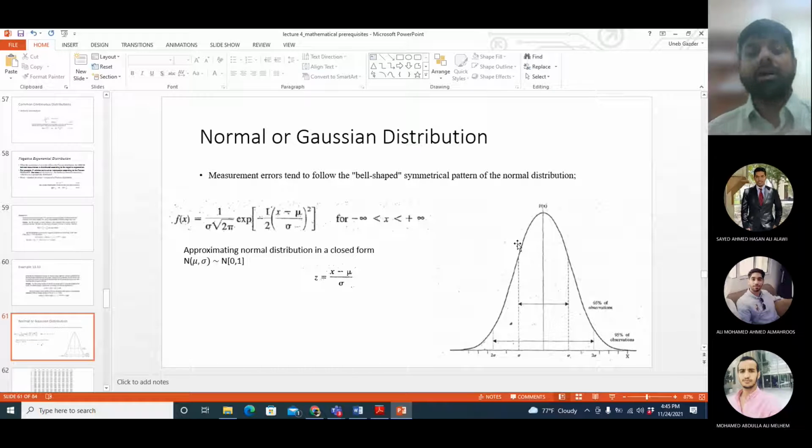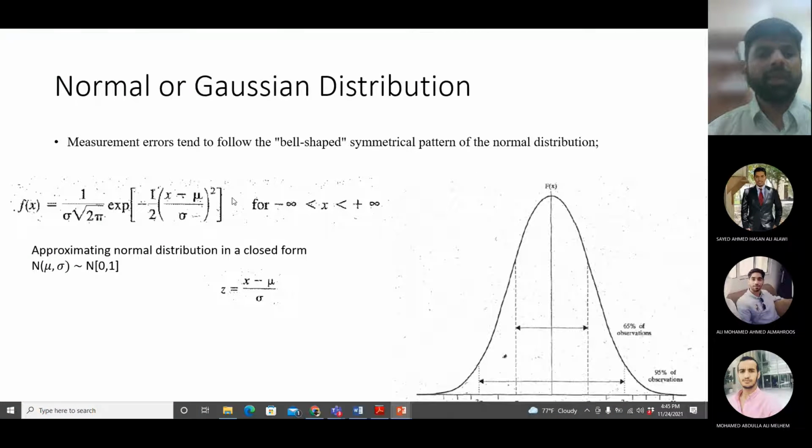Why not that much? The rules are coming with the assumption that the experiment will follow normal distribution. I'll explain further about it in the end as well. It is mentioned here as well. Measurement errors tend to follow the bell-shaped symmetrical pattern of normal distribution. So if you plot errors and their frequencies for any experiment, they will follow this shape. And this shape is what we term as bell shape or following normal distribution.